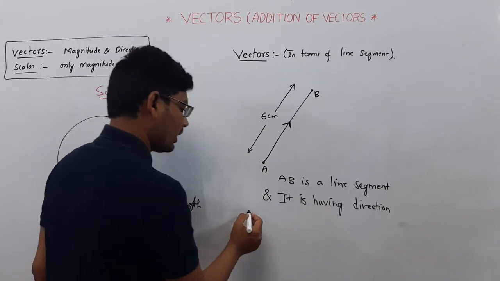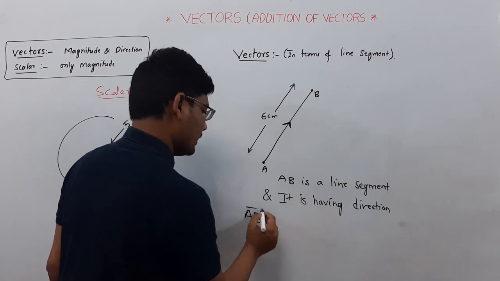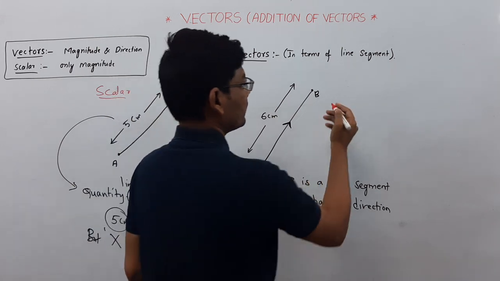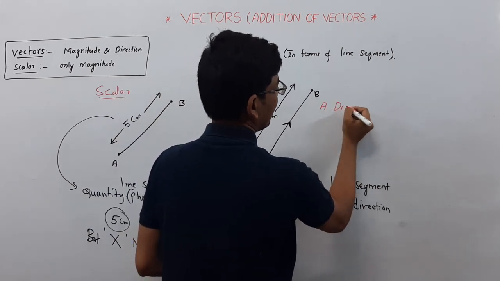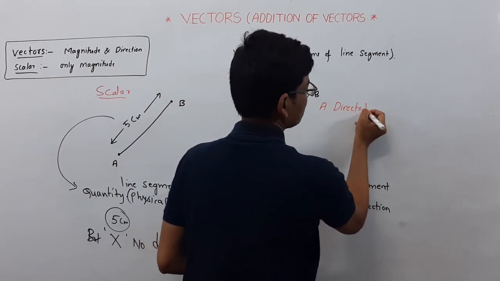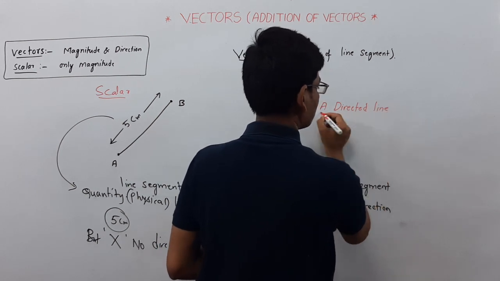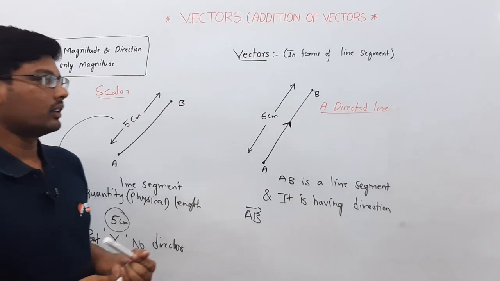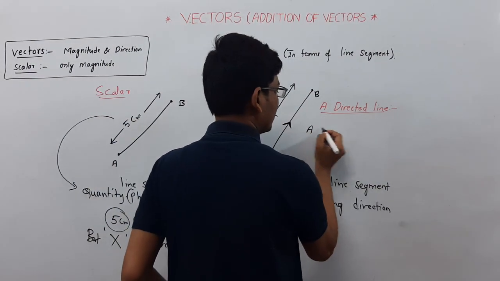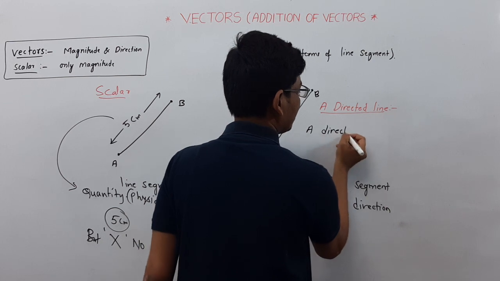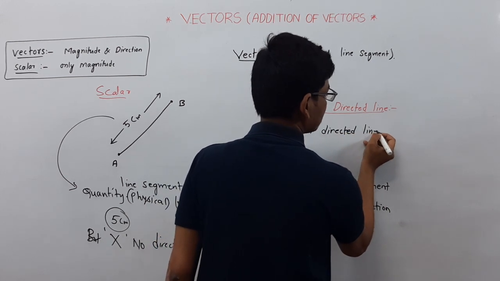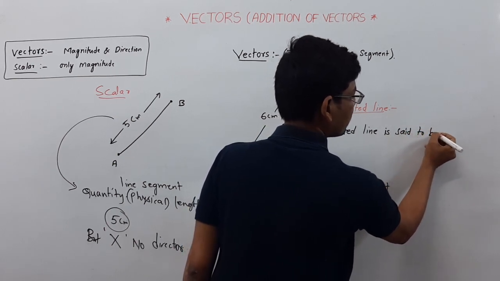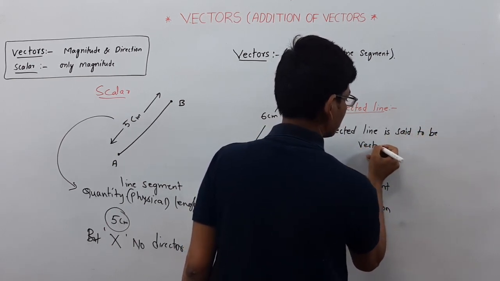So here we can call AB a directed line. A directed line is said to be a vector. In mathematics, a directed line is said to be a vector.